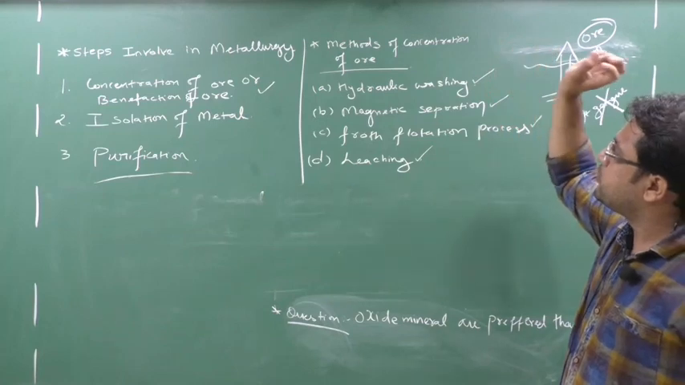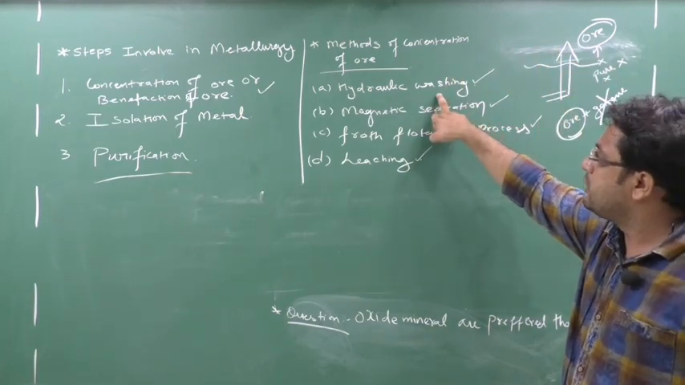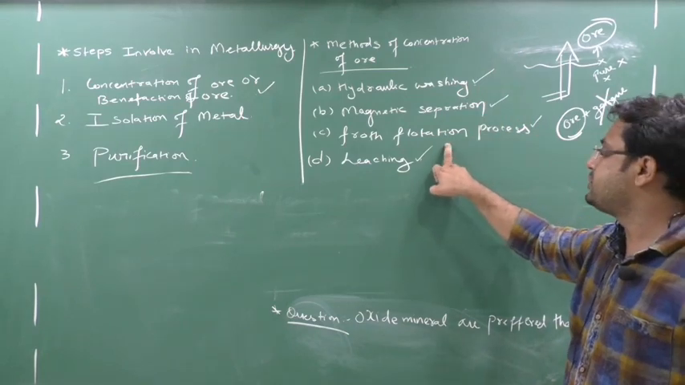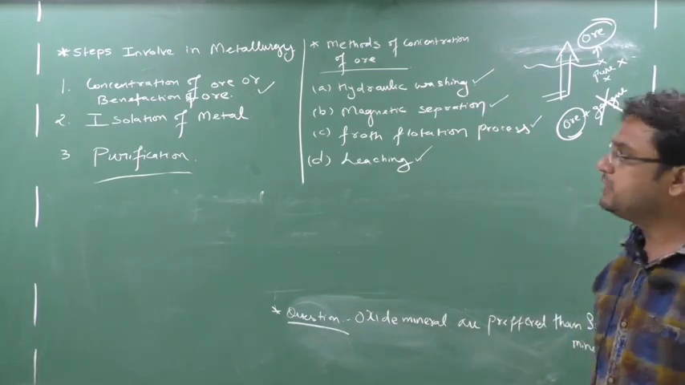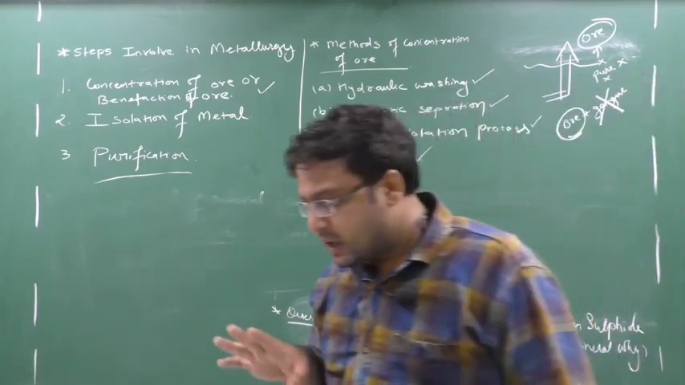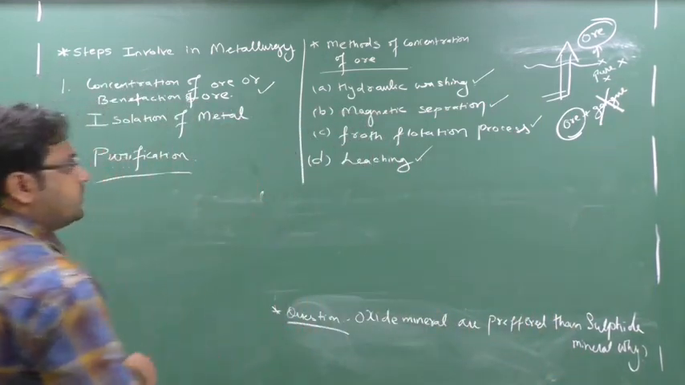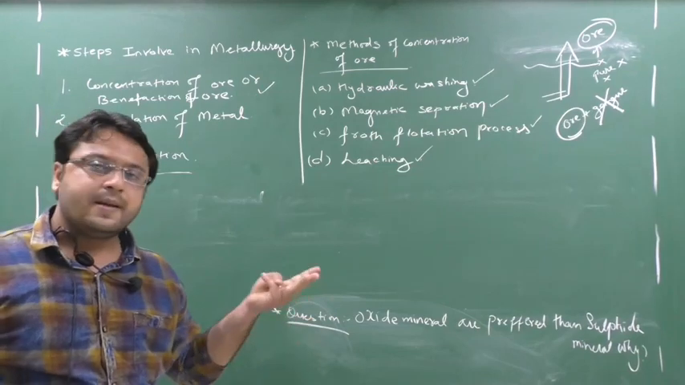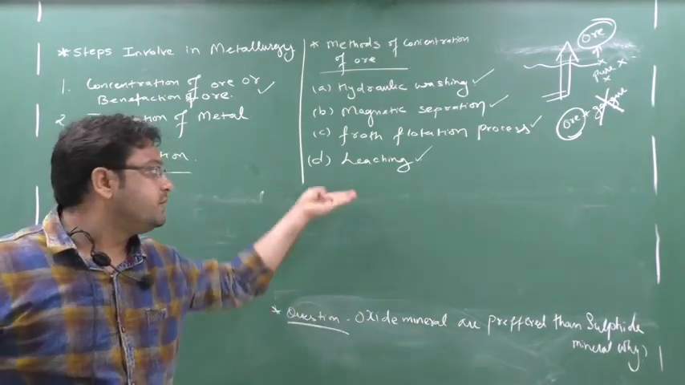So what are the methods of concentration of ore? One, hydraulic washing; next, magnetic separation; then the froth flotation process; and then leaching. These are the four most important methods of concentration of ore, okay? So what are the methods? Hydraulic washing, then magnetic separation, then froth flotation process, and then leaching.